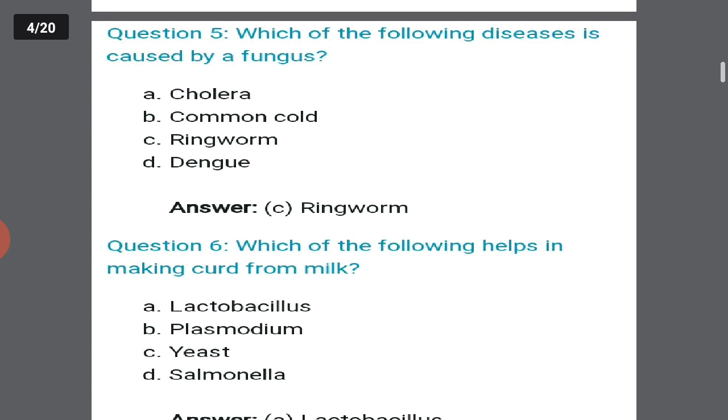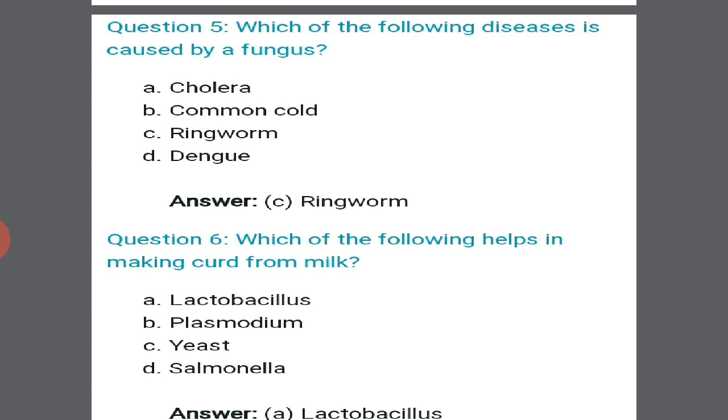Next question. Which of the following diseases is caused by a fungus? It is ringworm. Option C is the right answer. Cholera is not, it is a disease itself. Common cold is also a disease. Dengue is also a disease. So ringworm will be the right answer.